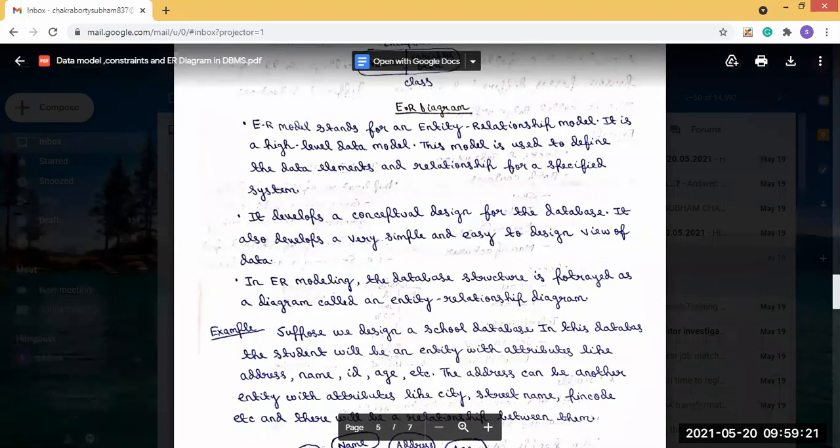Suppose we design a school database and we are considering one entity with attributes. In the database, we are considering the student entity.